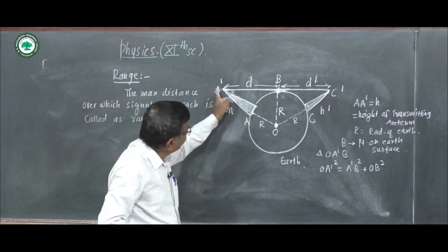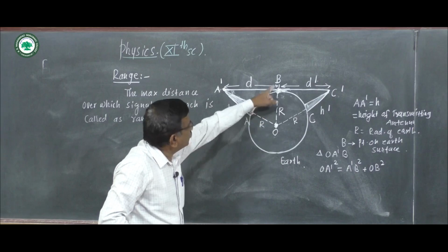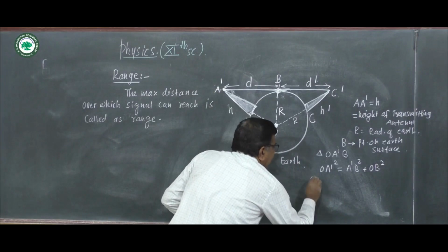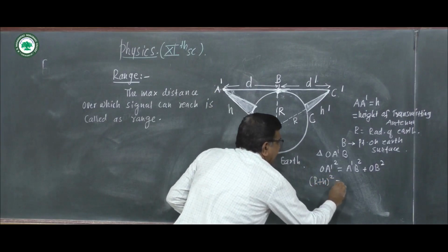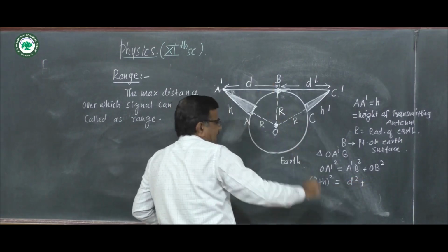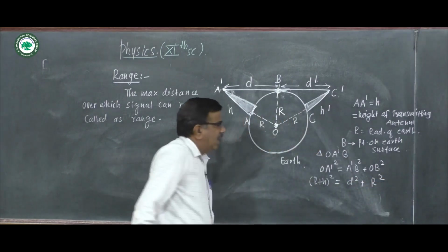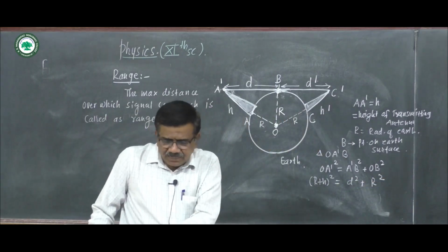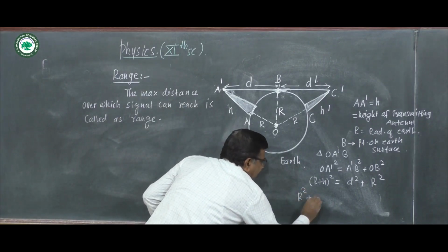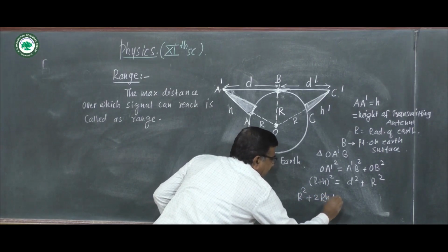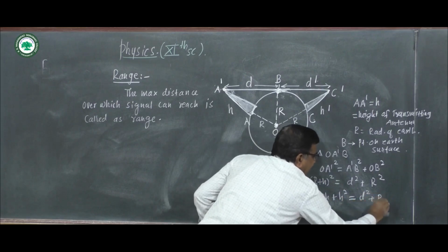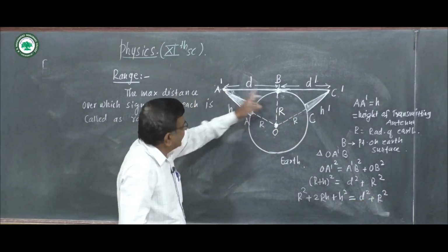But this OA dash is R plus h, A dash B is D, and OB is R. So (R plus h) square is equal to D square plus R square. By solving this we write R square plus 2Rh plus h square is equal to D square plus R square. This D is the range.